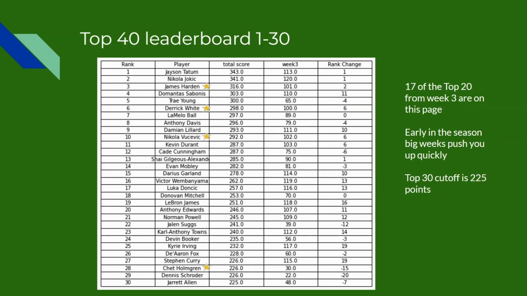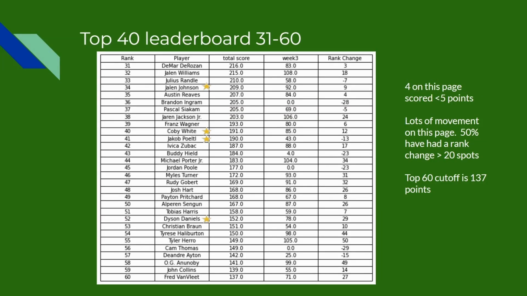He started the season really well, but got hurt and was going to be out 8 to 10 weeks. Week 3, he got 30 points, and I think that's because he missed 1 game. But moving forward, he's going to get 8 weeks without getting any more points. At the moment, 226. He's above that cutoff for the first page here, but he's going to start shifting down and maybe out of the top 120 as those lower end people score more and more points and push that cutoff value up.